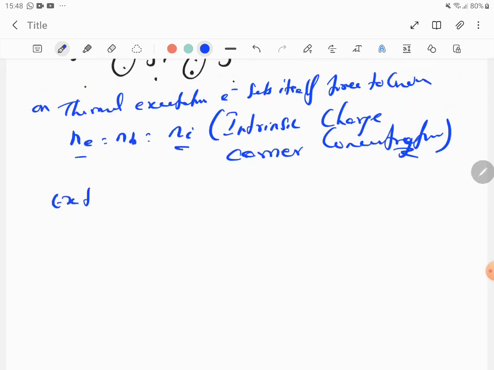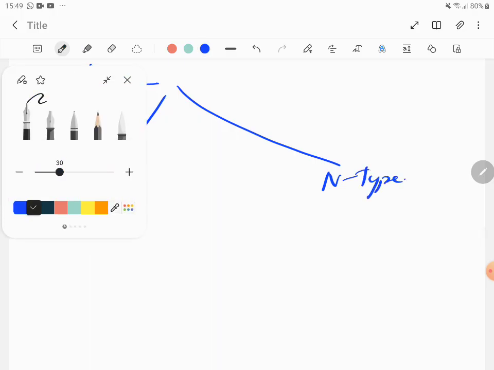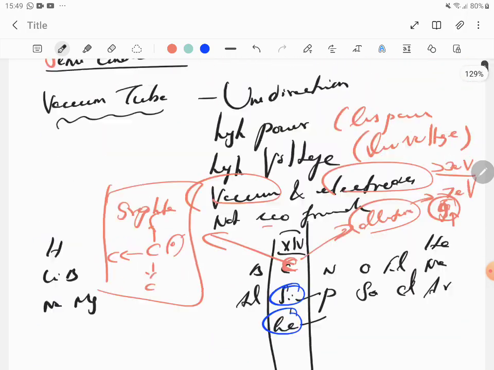extrinsic semiconductor. In extrinsic semiconductor, you can classify it as two different semiconductors. One is p-type semiconductor, the other is n-type semiconductor. Okay, what is a p-type semiconductor? It is a group 14 element.